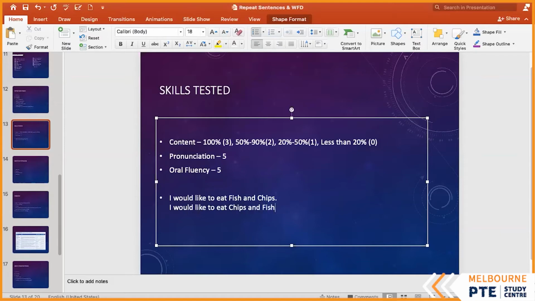Will I lose marks? Yep. Straight away. Why? Because you're breaking sequence. Doesn't matter whether you have all the words or not. In repeat sentence, content is based on the sequence of the words.